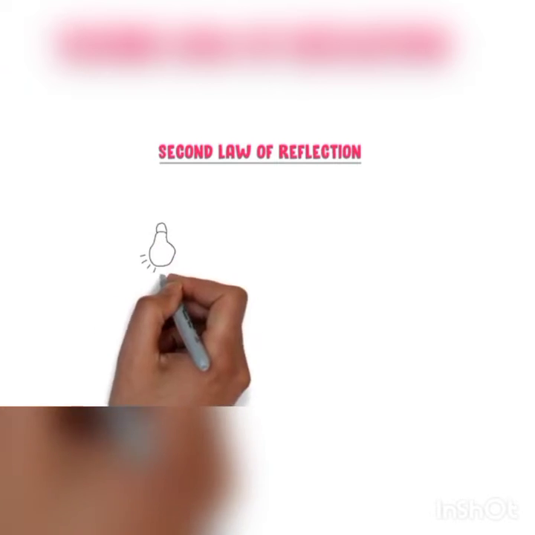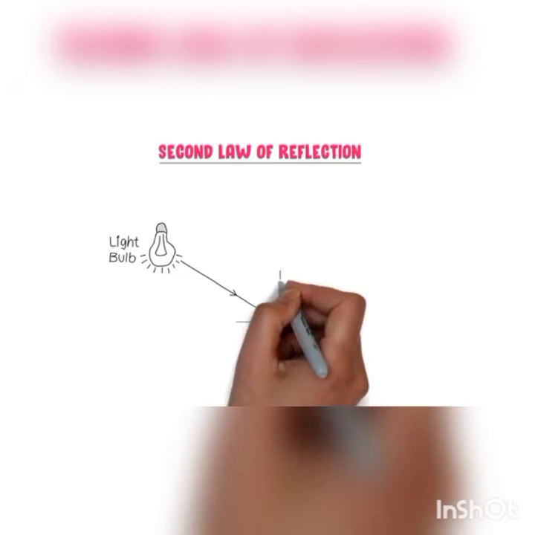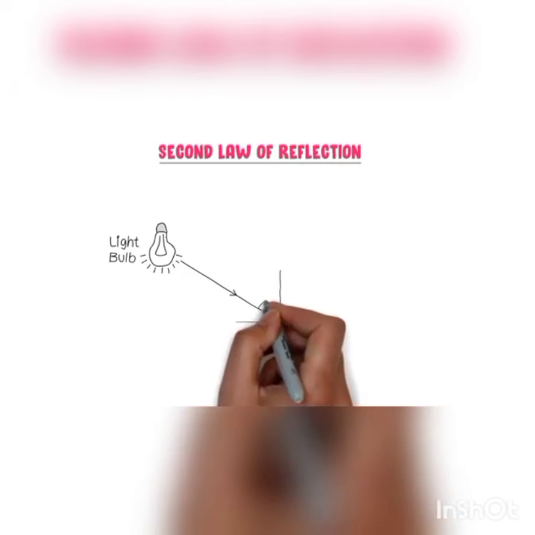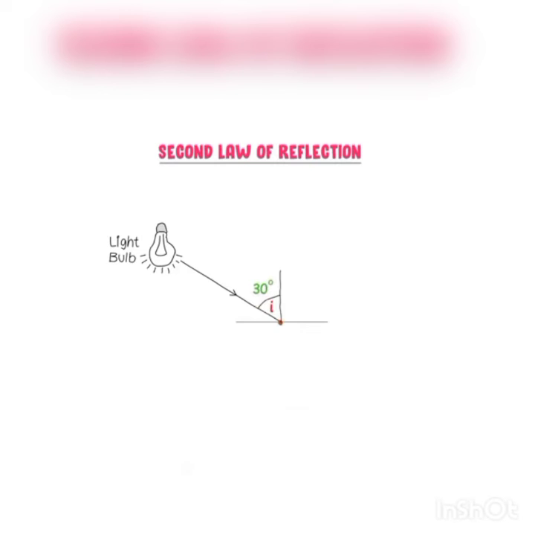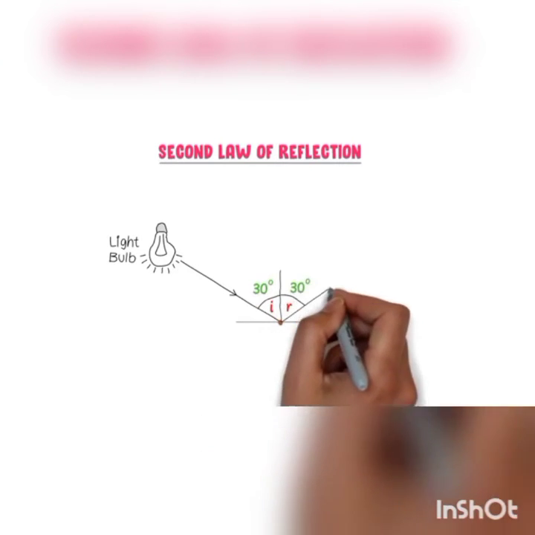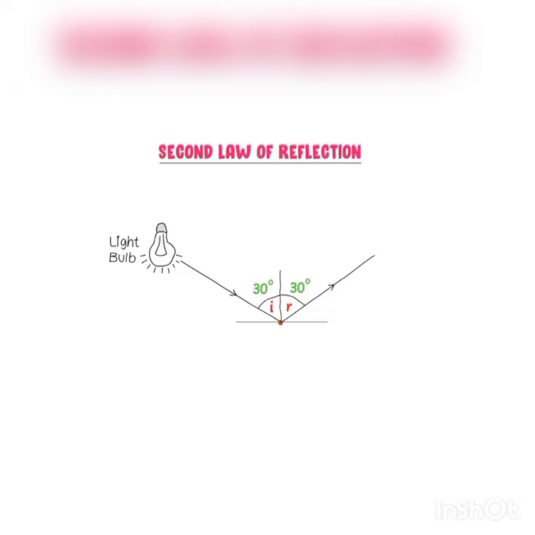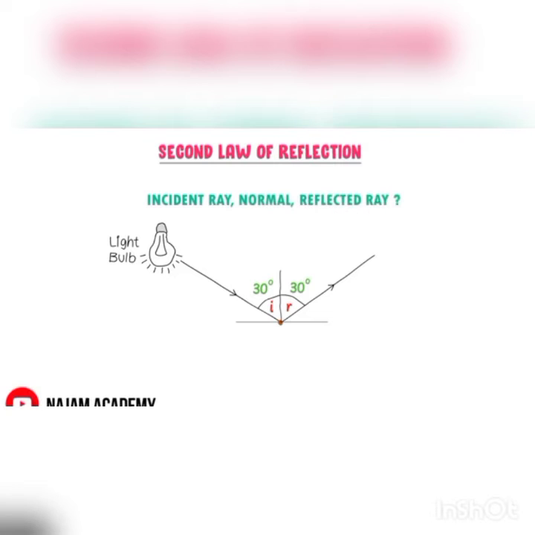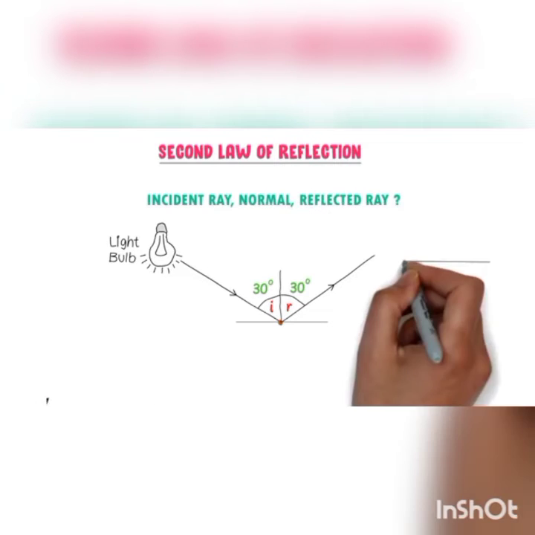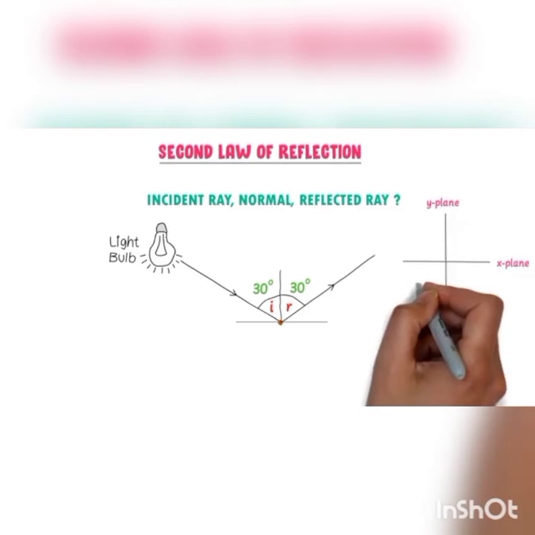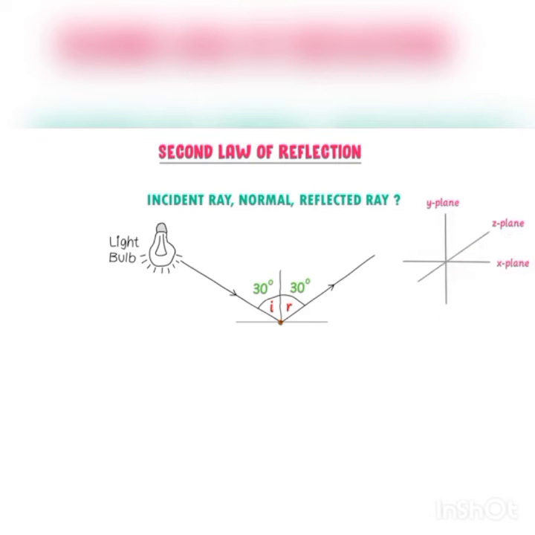Then we move on to the second law of reflection. Consider a light source, and this light ray falls on the surface of the reflecting material, and we are marking the incident ray, the reflected ray, and the angle of incidence, that is 30 degrees, and angle of reflection 30 degrees.